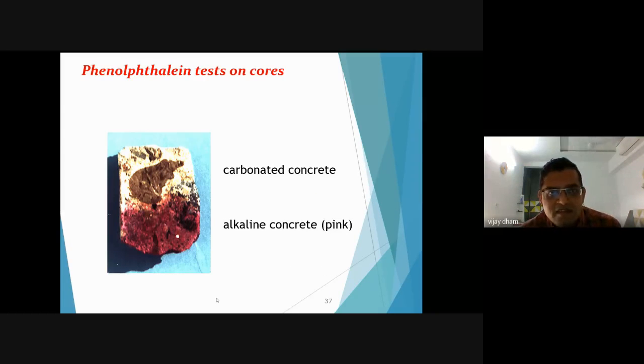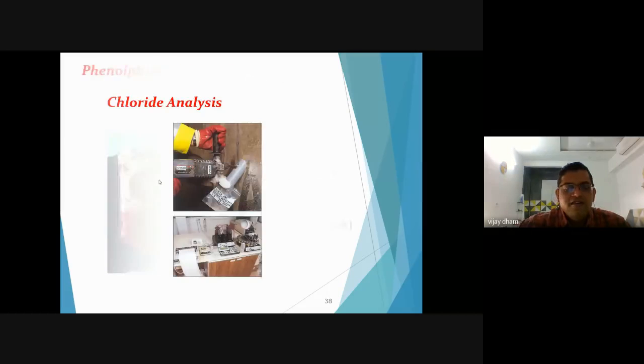The next method is the phenolphthalein test. This is a very simple test for your concrete deterioration measures. You apply phenolphthalein to your concrete sample, and you can see that alkaline concrete will turn pink. If your concrete color is not pink, then this is carbonated concrete, or an acidic concrete. So this is a test method from which you can identify your damage possibilities.